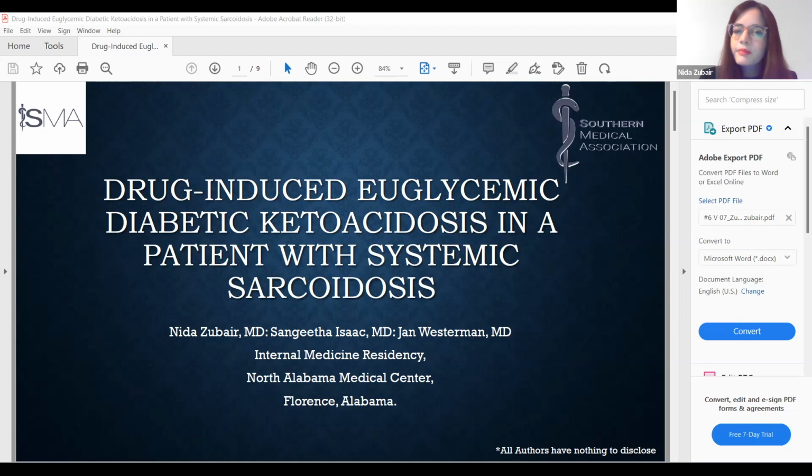My question is, how soon after the DKA episode were steroids restarted? I think I may have missed that. It was right the day after, when her anion gap closed, she was initiated on oral feedings. Her steroids were started the next day with the lowest possible dose, and she tolerated it fairly well. And she was on no other medications that would potentially incite euglycemic DKA, such as SGLT2s.